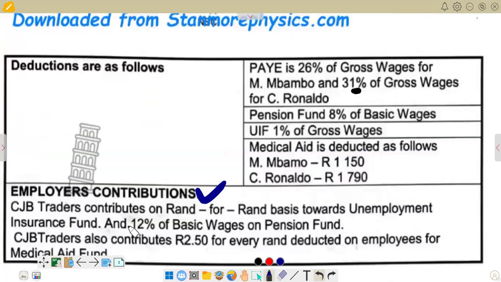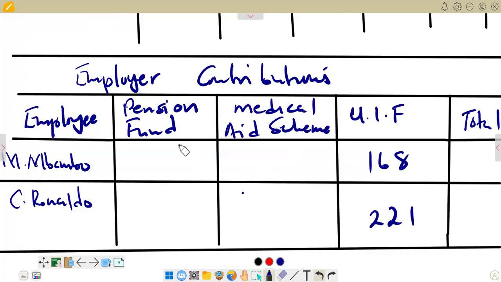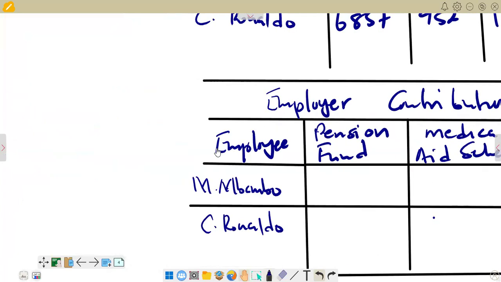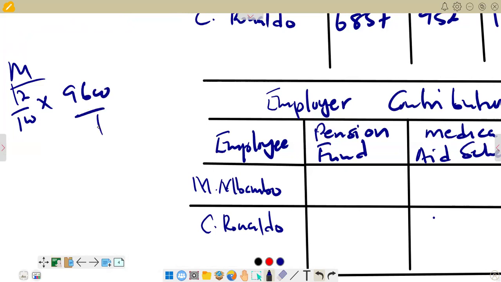The next sentence is saying, and 12% of basic wage on pension fund. So for the pension fund here, we are using 12% of basic wage. So for Mbambo, 12% is 12 over 100, then you multiply by the figure that we have for basic wage for Mbambo, which is 9,600. And then what we get there is 1,152.